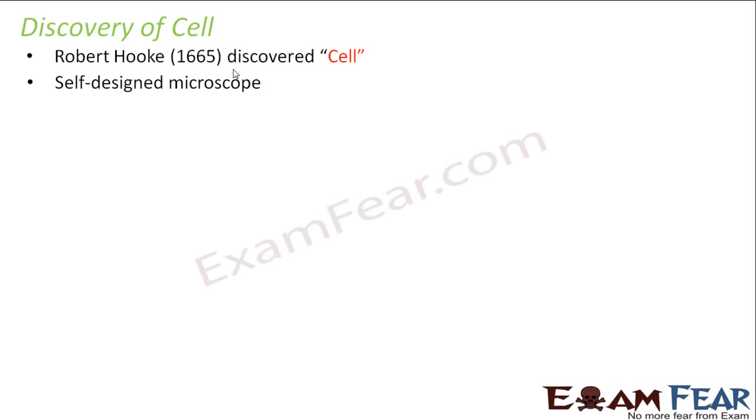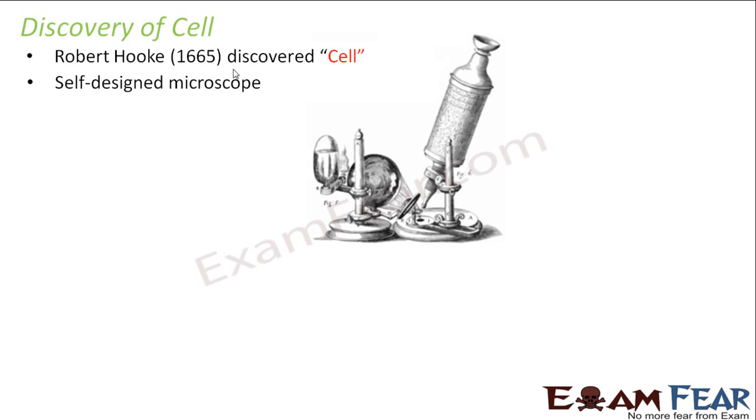So he observed various objects with the help of his self-designed microscope, which had a better magnification and a better efficiency to see things, right? Now, while doing all these studies, he used to see many different things, whatever objects he had around him, he used to observe with the help of the microscope. Now, suddenly what happened once was that he took a cork.